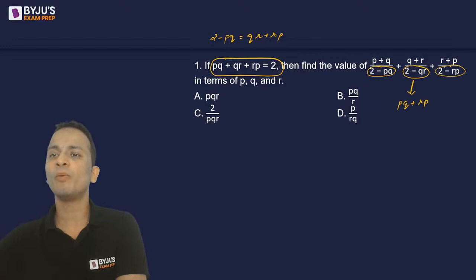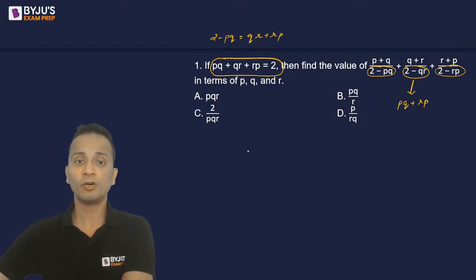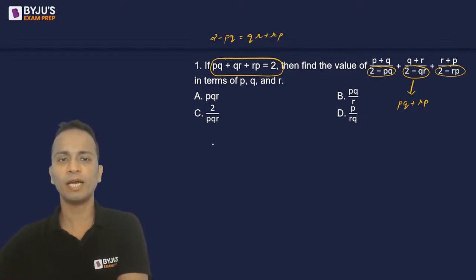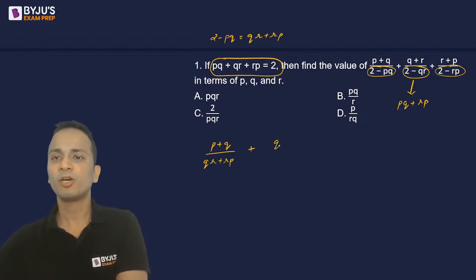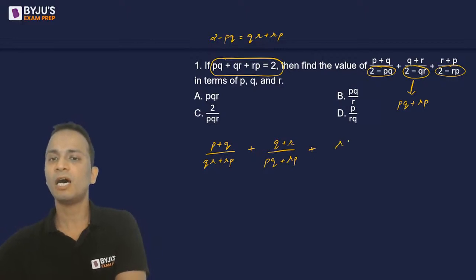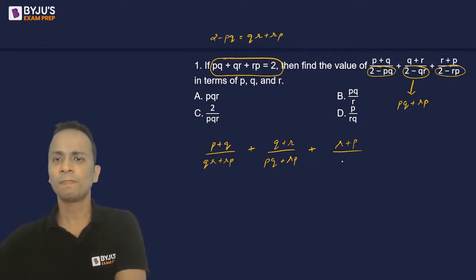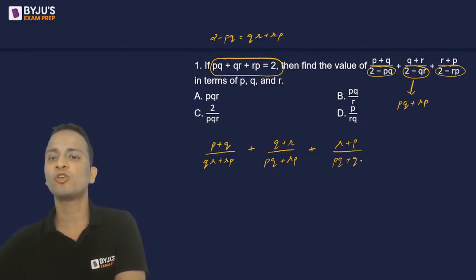And similarly, the denominator of the third term. So this expression will look like numerator P plus Q and the denominator is QR plus RP. This is the first term of the expression. The second term, Q plus R divided by PQ plus RP. And the third term, R plus P divided by 2 minus RP. So 2 minus RP can be written as PQ plus QR.